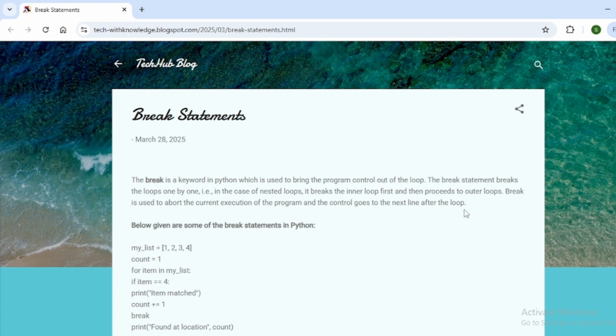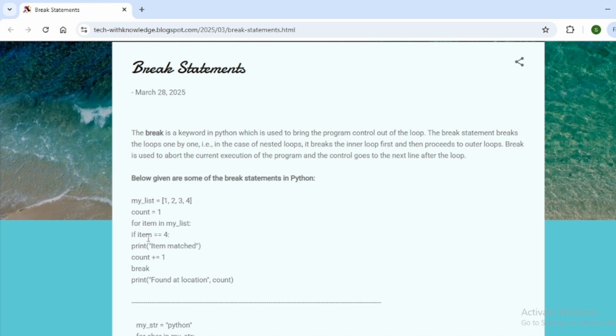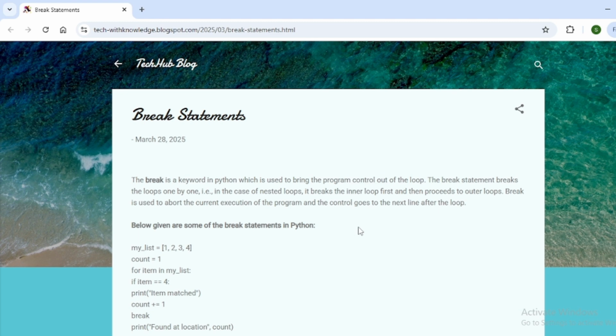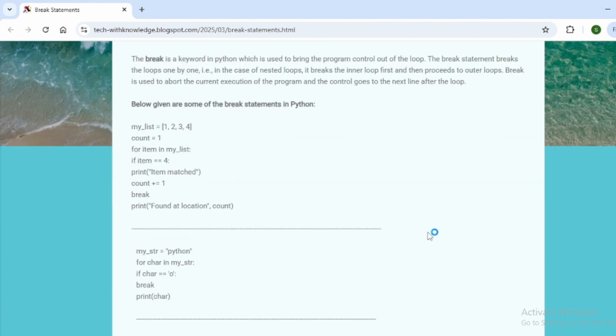executed. For instance, if there is any loop and any condition is matched, it will break and whatever statements are after the loop will be executed. If there are inner loops also, first it will break the inner loop and then the outer loop will be broken. And after that, whatever statement is after the loop will be executed. So let us try to understand with some examples.